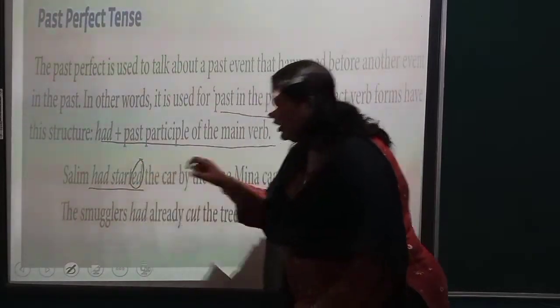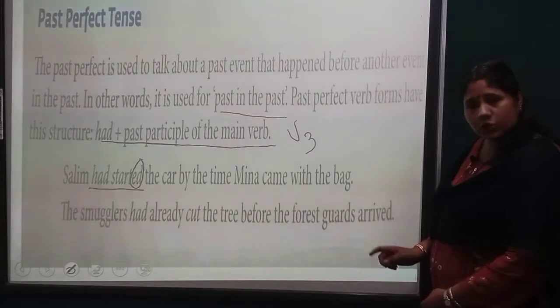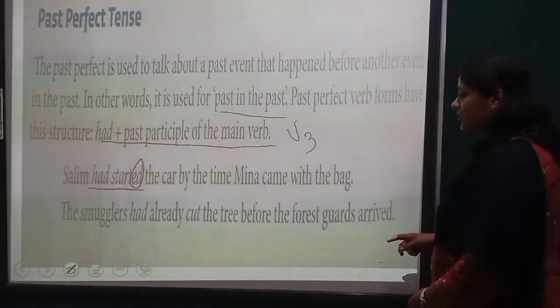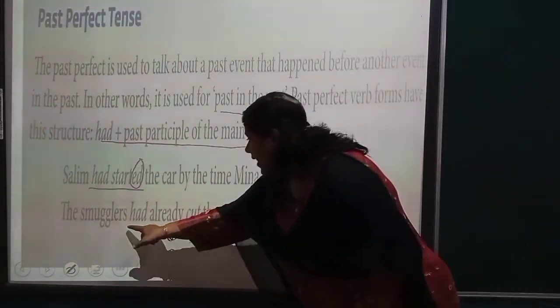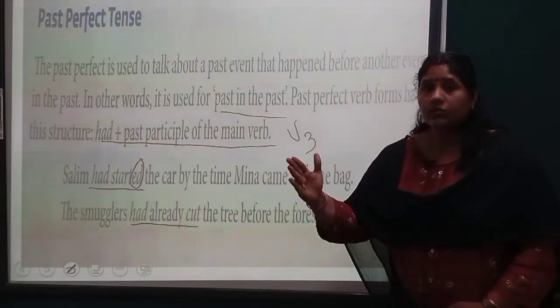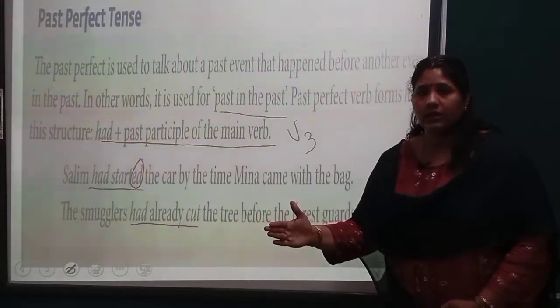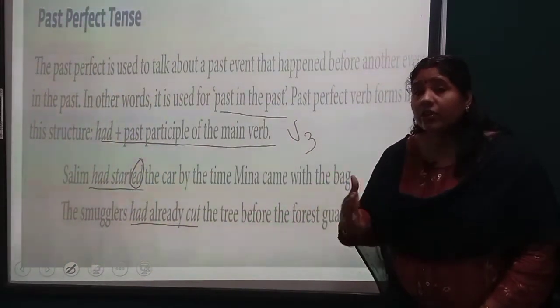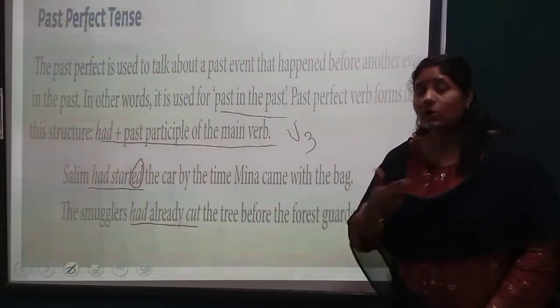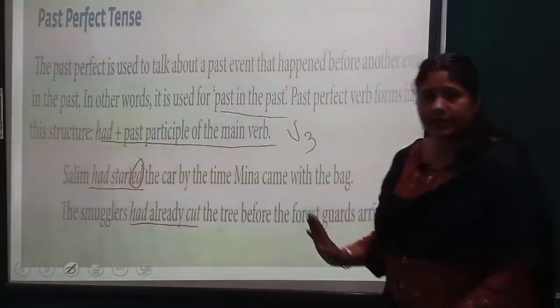V3 form. The smugglers had already cut the tree before the forest guards arrived. Had already cut. Cut remains the same in all three forms: cut, cut, cut. Put, put, put. Understood? These are all irregular verbs. They remain as they are in all three forms. So had cut, had already cut.